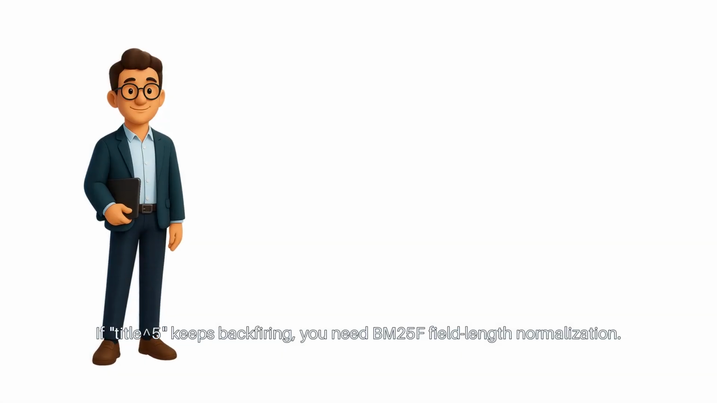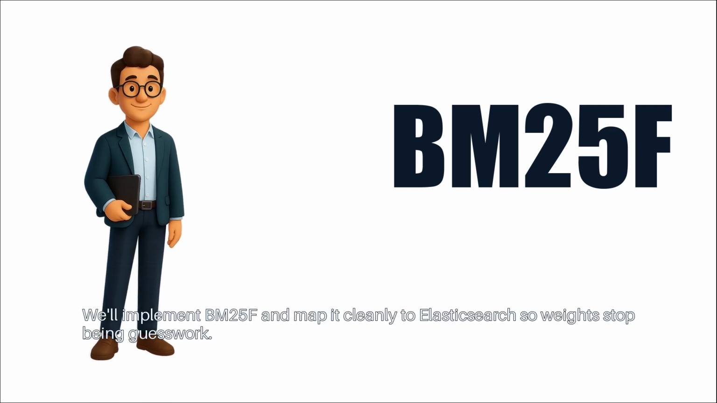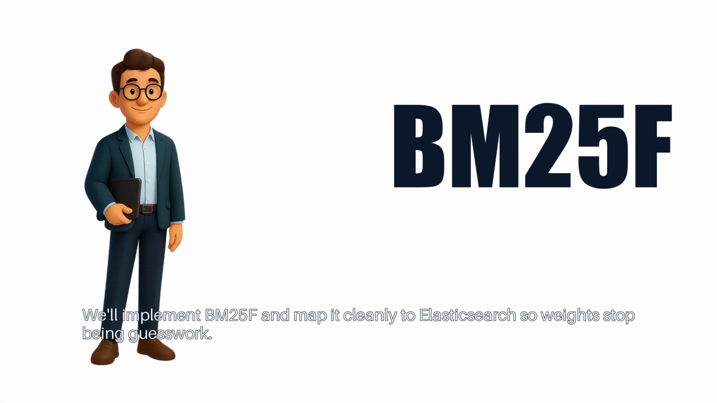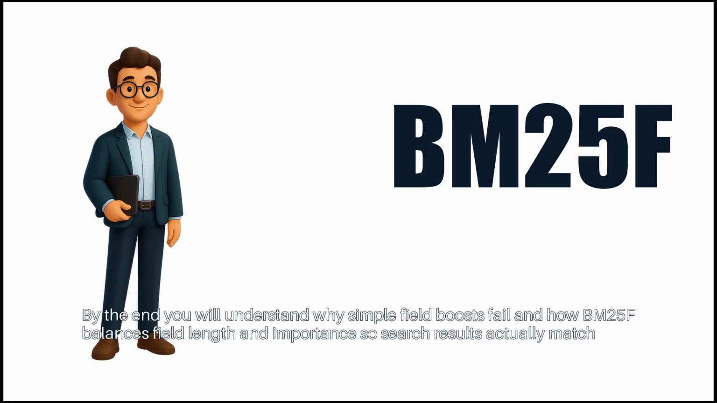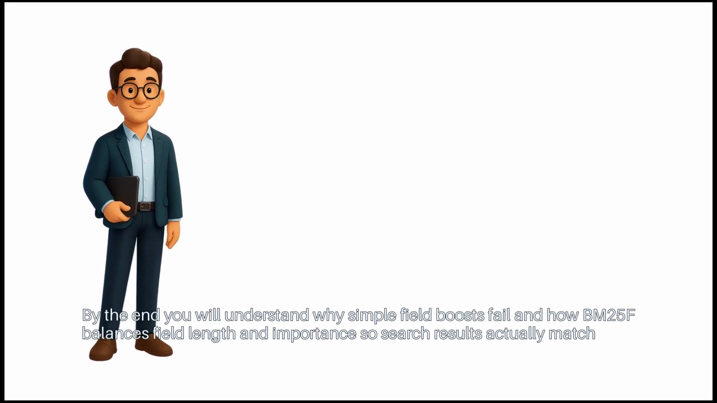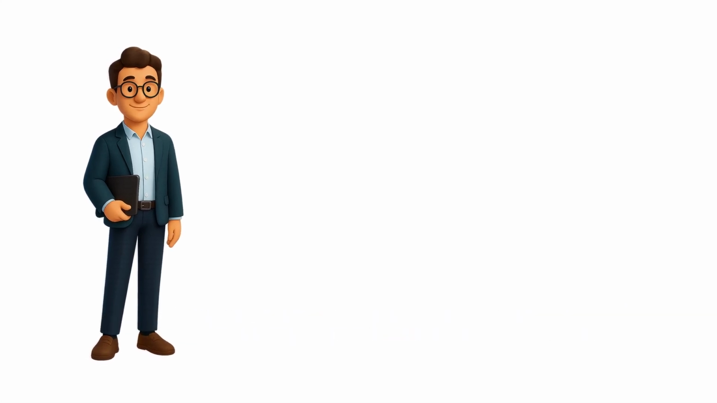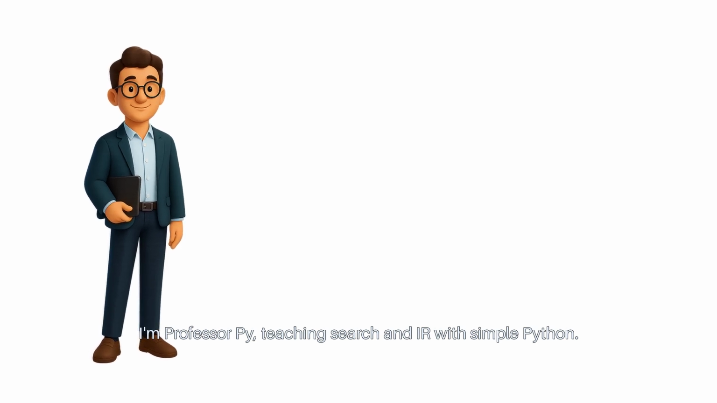If title bracket 5 keeps backfiring, you need BM25F field length normalization. We'll implement BM25F and map it cleanly to Elasticsearch, so weights stop being guesswork. By the end, you will understand why simple field boosts fail and how BM25F balances field length and importance, so search results actually match intent. I'm Professor Pi, teaching search and IR with simple Python.